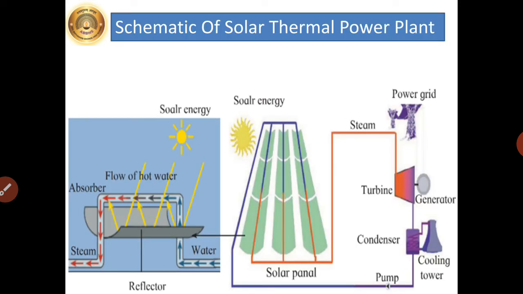Now the next is showing here schematic of solar thermal power plant. Just observe the figure on page number 59, figure 5.29. As shown in the figure, many reflectors reflect and concentrate solar radiation on absorbers. There, solar energy is converted into heat energy. Using this heat energy, steam is generated to drive the turbine and generator.